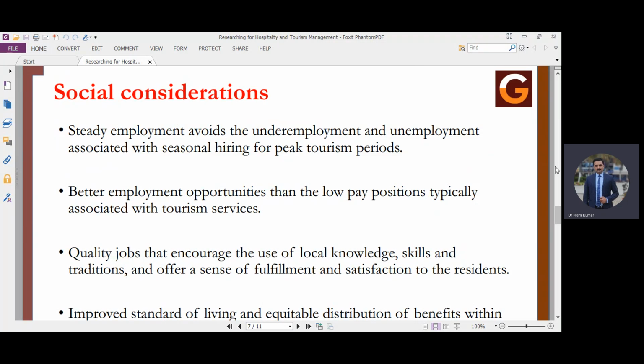It can be understood that steady employment avoids the underemployment and unemployment associated with the seasonal hiring for peak tourism periods. So whenever we are talking about development of a tourism destination, we see how it is going to benefit the local community's social structure: whether it is able to provide employment to the local community or not, whether it can bring them from underemployment and unemployment to a level of good employment in a particular time period or not.